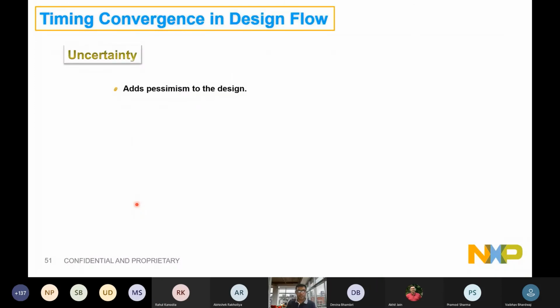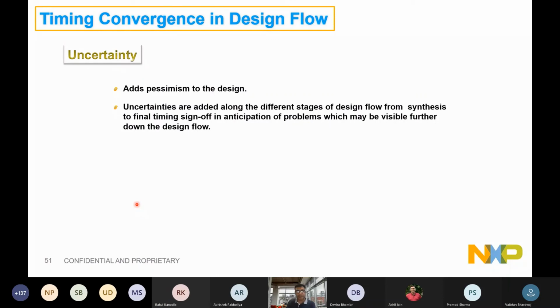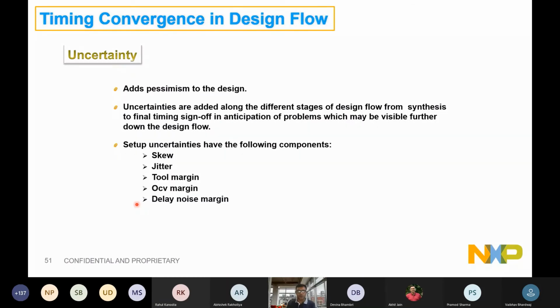Okay. Uncertainty, we discussed, will add pessimism in the design, and we will be adding uncertainties for the different stages of the design flow, because at synthesis many things are not defined. At synthesis I don't know what the placement impact will be. At CTS there will be a skew impact in the design. At the routing stages there will be noise coming into the design, the signal integrity problem. So we will model all these surprises in the form of uncertainty while I'm doing synthesis.